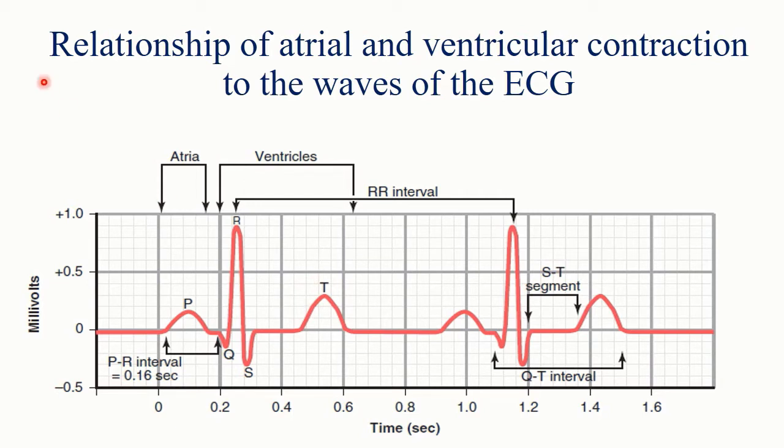Ventricular repolarization will be recorded as the T wave, after which the ventricles will relax. So atrial depolarization, which is electrical activity, will be followed by atrial contraction or systole. Then ventricular depolarization, which is the QRS complex, an electrical activity, will be followed by ventricular systole or contraction, which is mechanical activity.